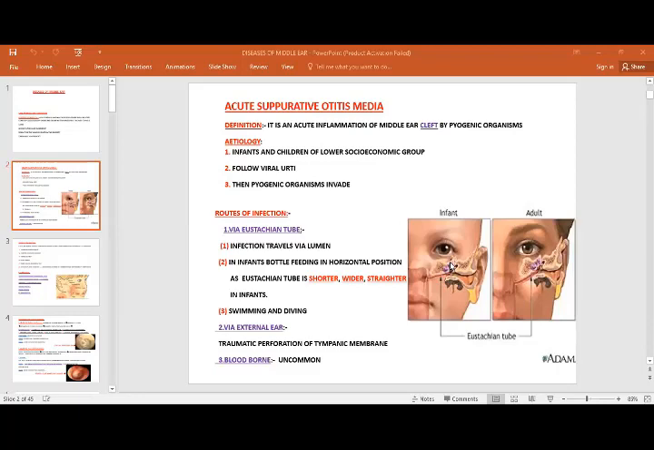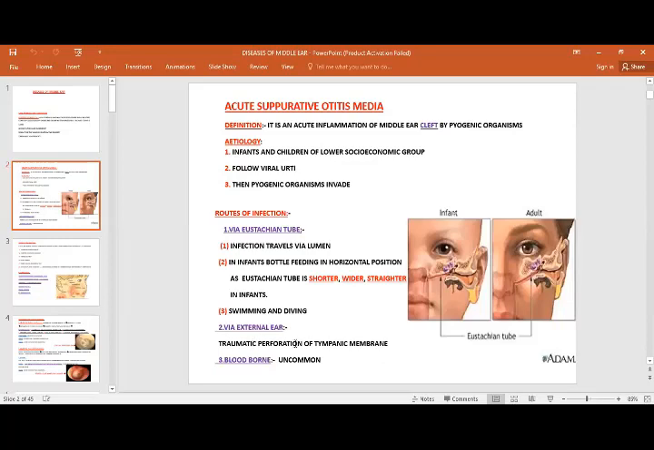In the case of infants, the difference in the eustachian tube between infant and adult is that, as you can see in this picture, the eustachian tube of the infant is shorter and horizontal, so infection can easily get into the middle ear. While in adults, we can see the difference in the eustachian tube. So basically, in infants it is shorter, wider, and straighter. It also occurs in patients who are doing swimming and diving, and this can also occur from the external ear.